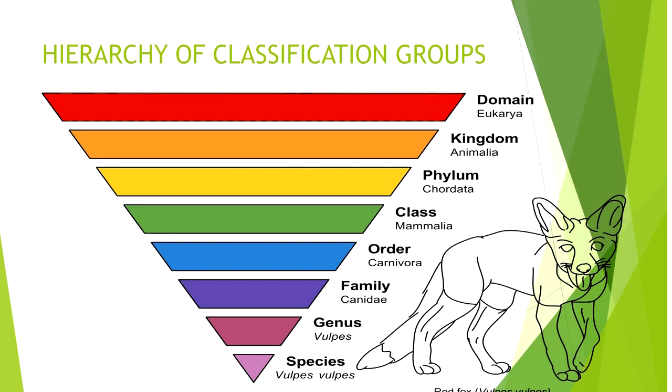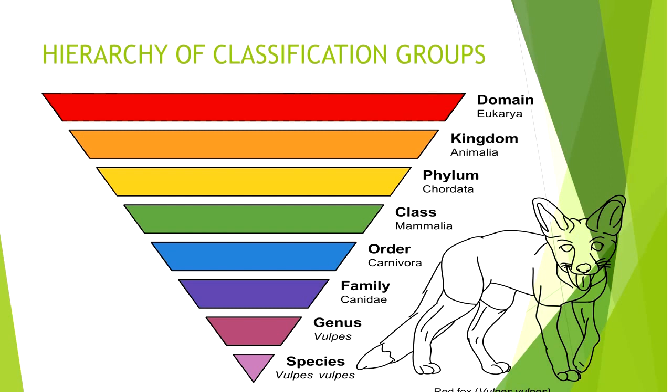You can see in this example the red fox, known as Vulpes vulpes, which belongs to the domain Eukarya, which means there are two domains, Eukarya and Prokarya. It belongs to the domain Eukarya, the kingdom Animalia, the phylum Chordata, the class Mammalia, the order Carnivora, the family Canidae, the genus Vulpes, and the species Vulpes vulpes.